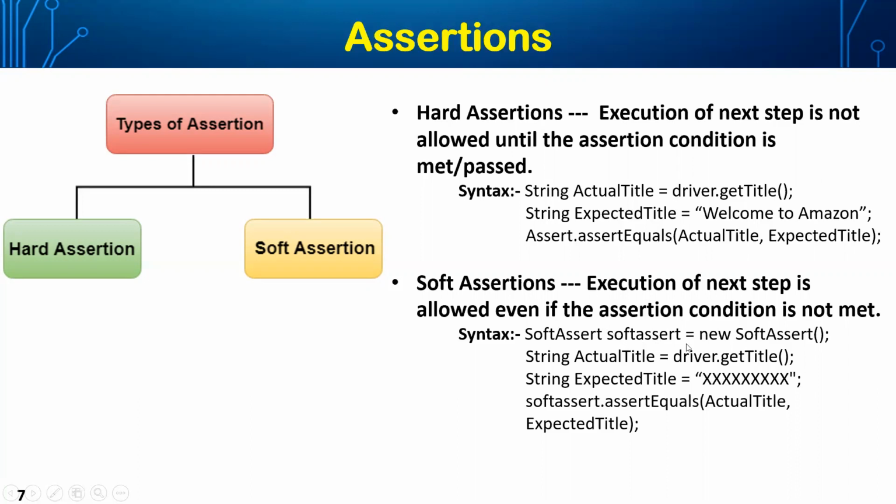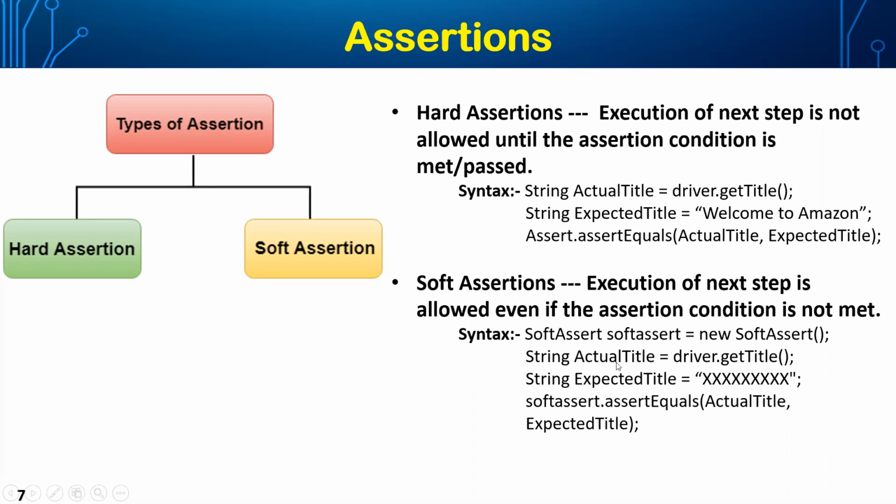You can give some xyz, and is equal to new. New is a keyword which is used to create an object, which is used to create a reference for this particular class. This is a soft assert class.